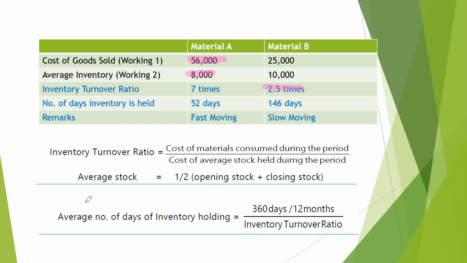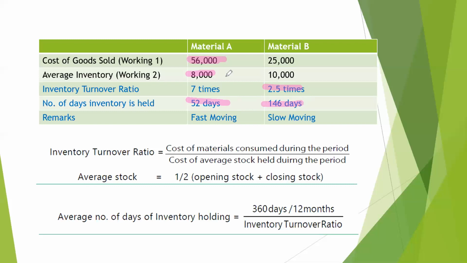With the inventory turnover ratio, we can also find the average number of days of inventory holding. If we divide 365 by 7 for material A, we get 52 days, which means that on an average, we hold the inventory for 52 days only. Whereas for material B, we hold the inventory for 146 days. That is, profit is coming to the company at a less regular interval in case of material B, and working capital is being blocked for a larger duration.